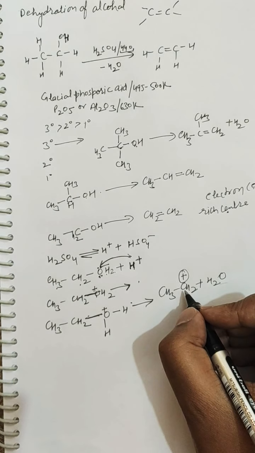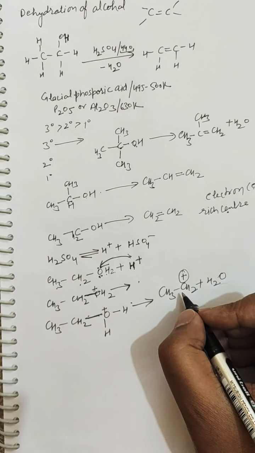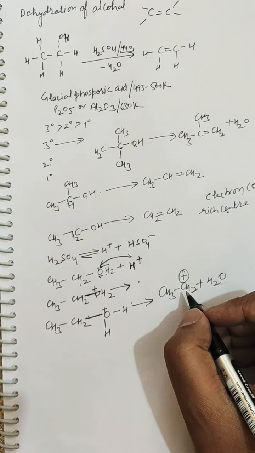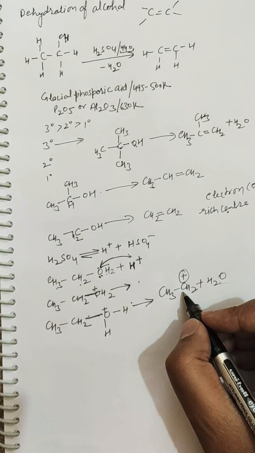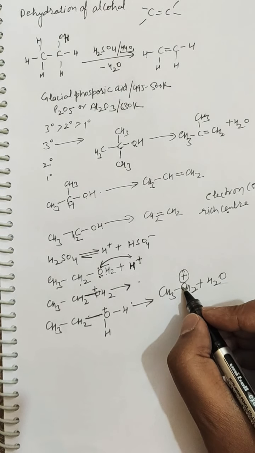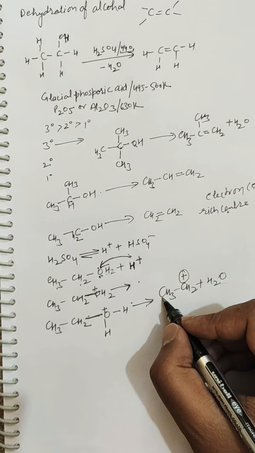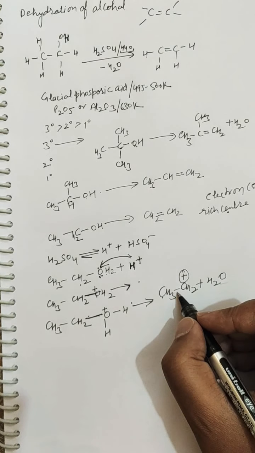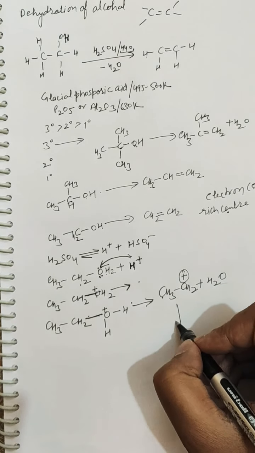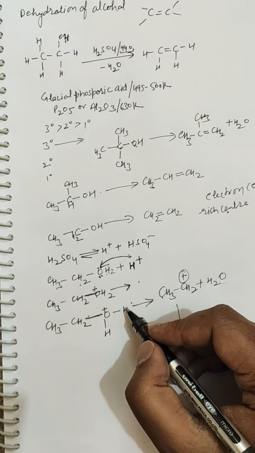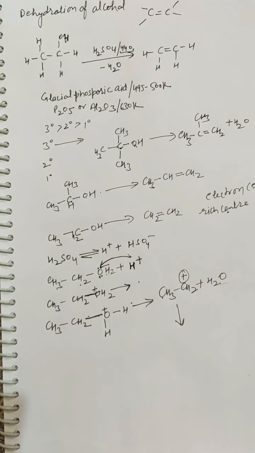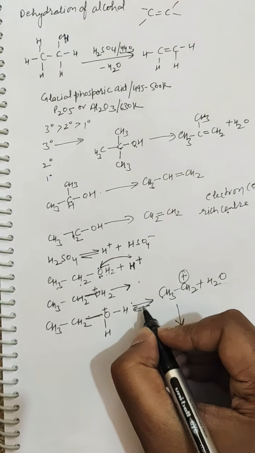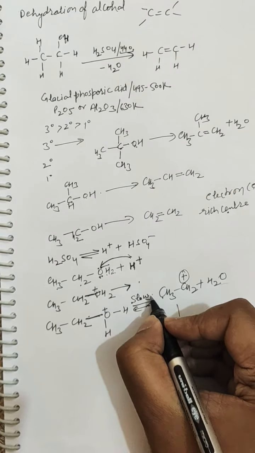So this carbocation is formed. This is basically a primary carbocation, because the positively charged carbon is attached to only one carbon. And a carbocation is more stable as compared to a lost proton. So this carbocation will be formed, and this is the slow step of the reaction, and it is reversible.